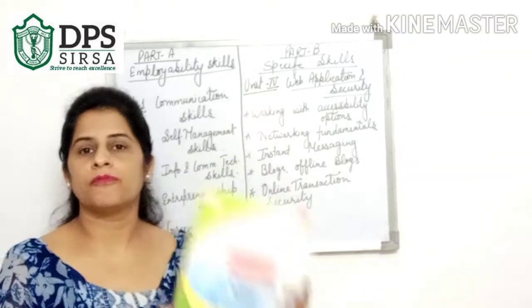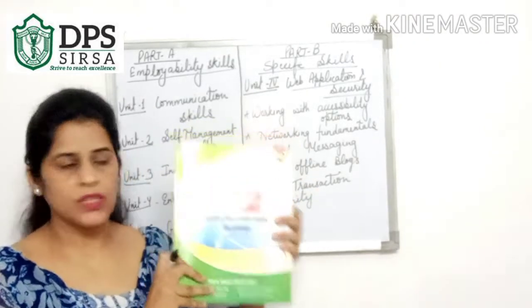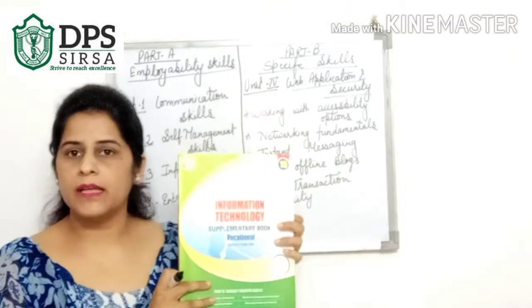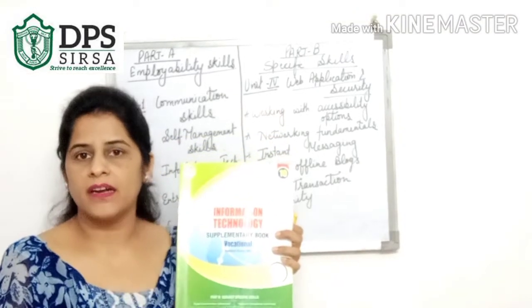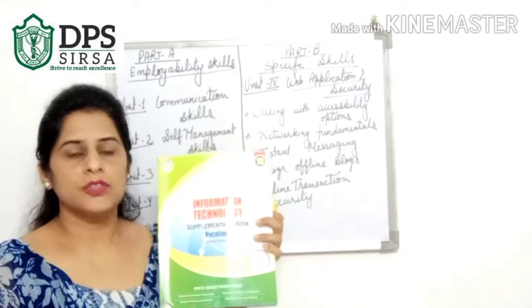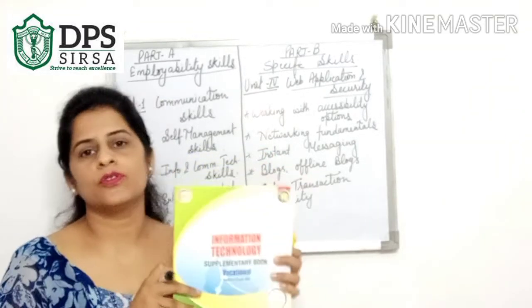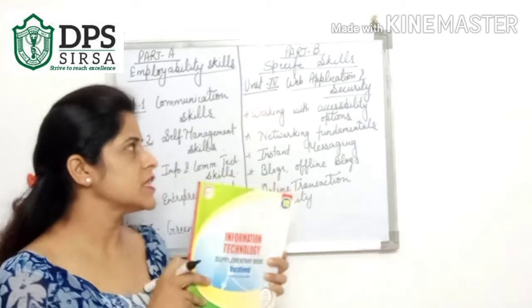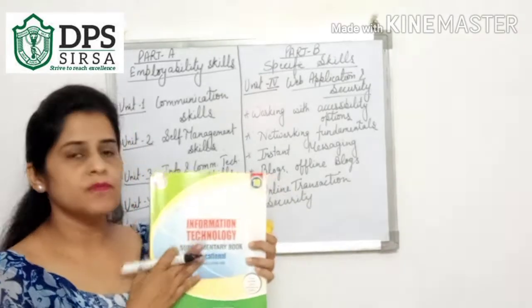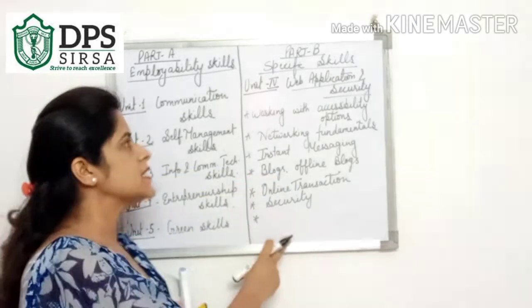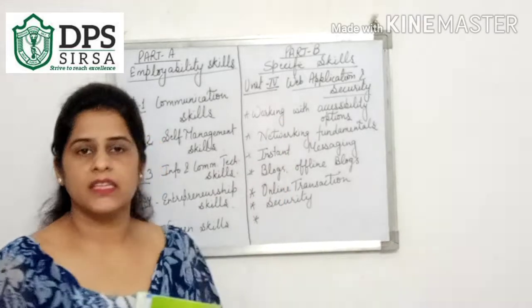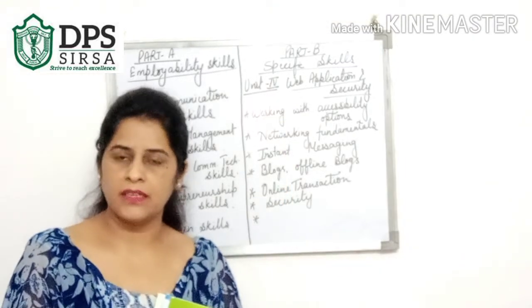With that book you will get this book also. This is according to the new syllabus, showing which topics are added and which are cut down. The new topics are here and the old topics are in the old book. They will give you these two books for your information technology subject. In this book you can find the three more topics that are added in web application and security. Today I am going to teach you those three topics.